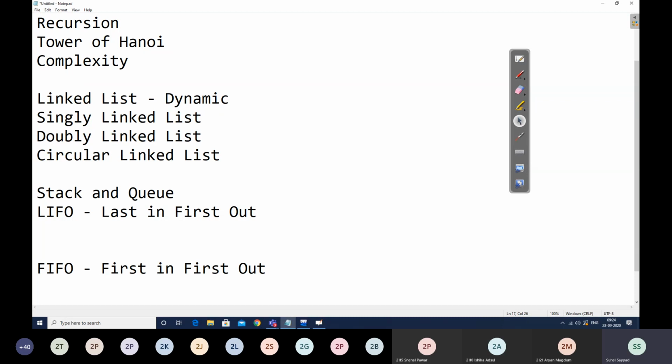One end we call front, another end we call rear. Adding an element is done with the help of the rear end and deleting an element is done with the help of the front end. Again two implementations: static with the help of an array and dynamic with the help of a linked list.